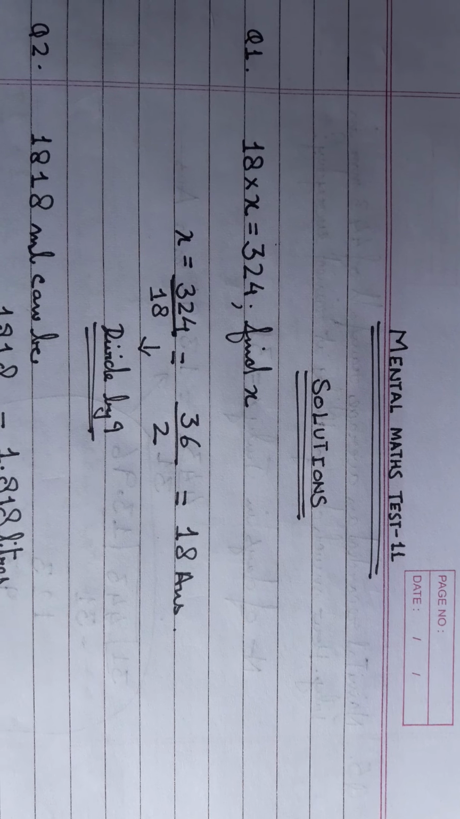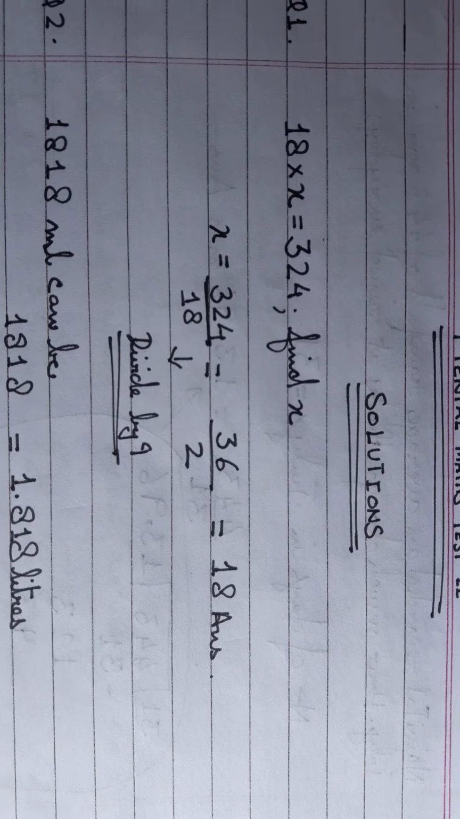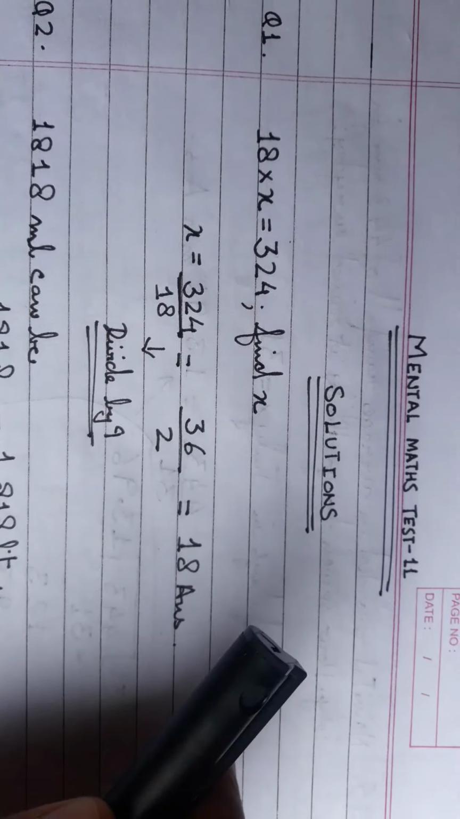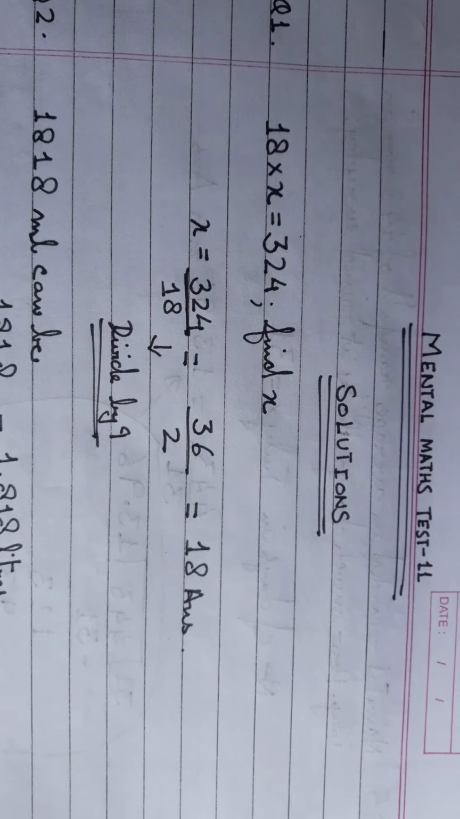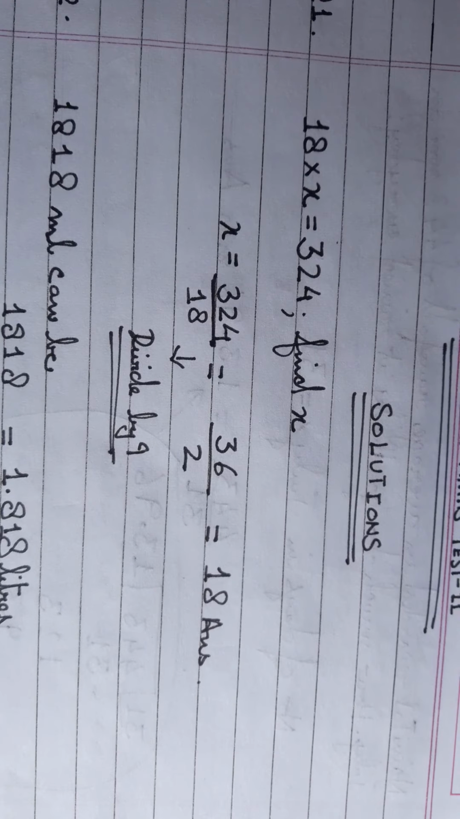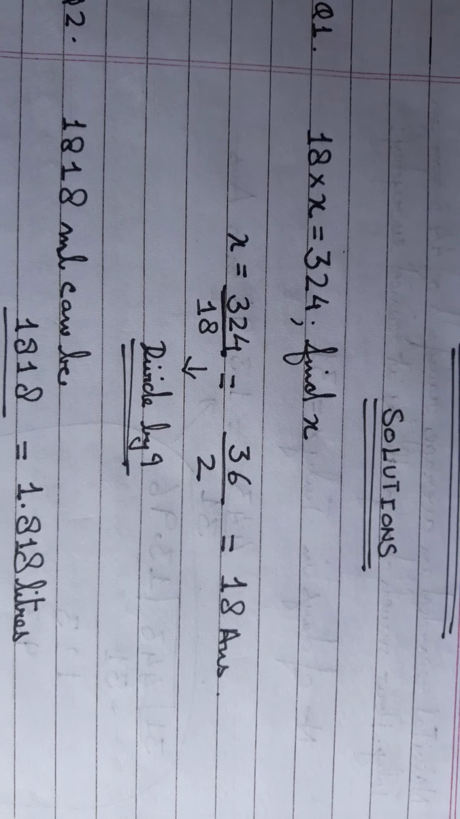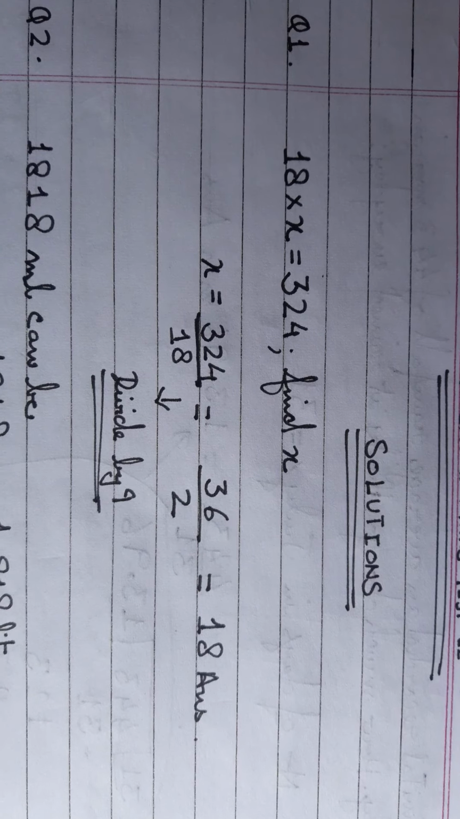18 into x is 324. Find x. So divide 324 by 18. Now here's something very interesting for you to notice. When you divide 324 by 18, either you can use the long division method, with 18 as the divisor and 324 as the dividend, and go ahead.